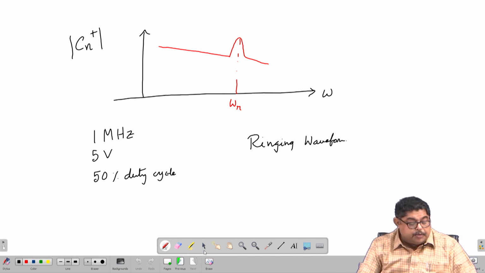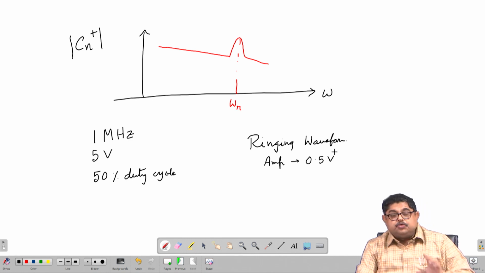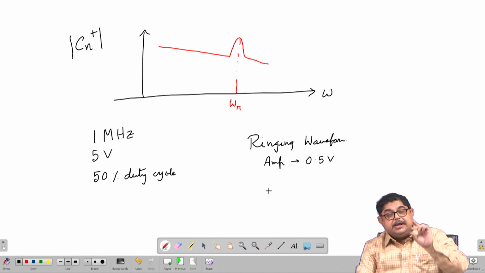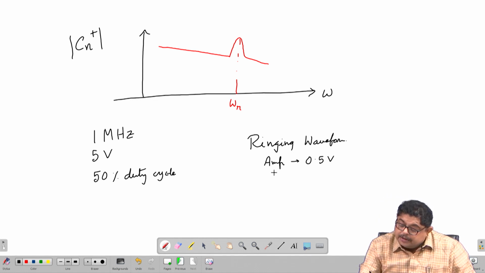So, a ringing waveform having amplitude, let us say 0.5 volt, that means over a 5 volt you are having a ringing of 0.5 volt, then its f r let us say 30 megahertz.